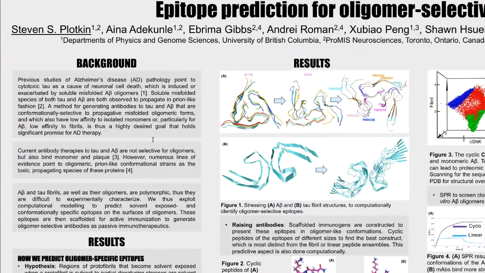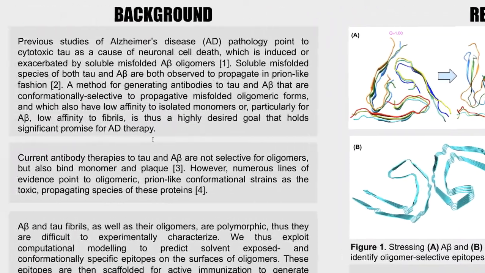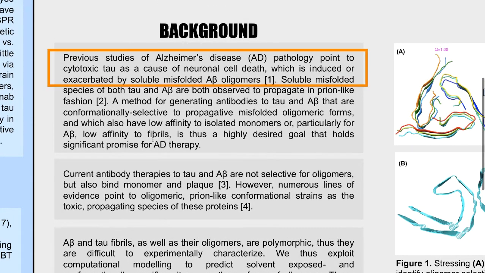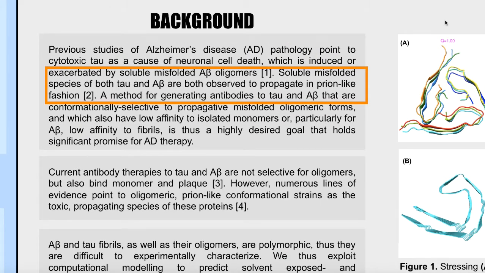Several previous in vitro, in vivo, and neuroimaging studies point to AD pathology as an A-beta exacerbated tauopathy, wherein soluble misfolded species of both tau and A-beta can propagate through the brain in a prion-like fashion.